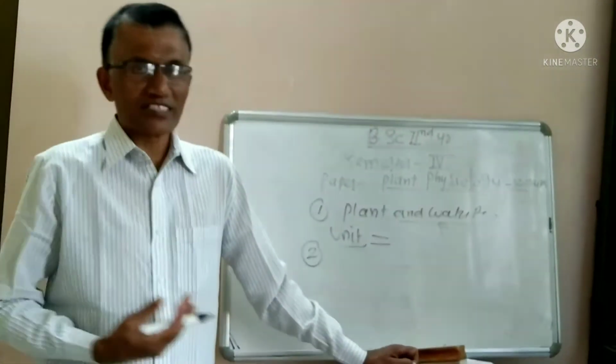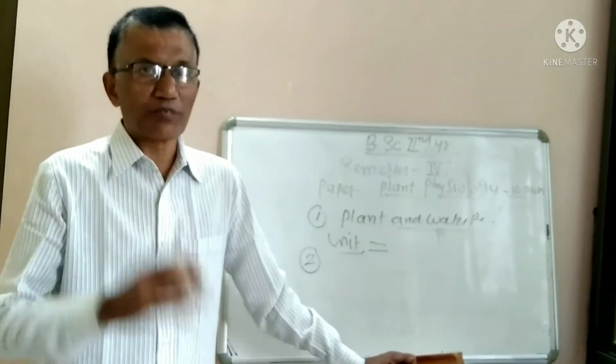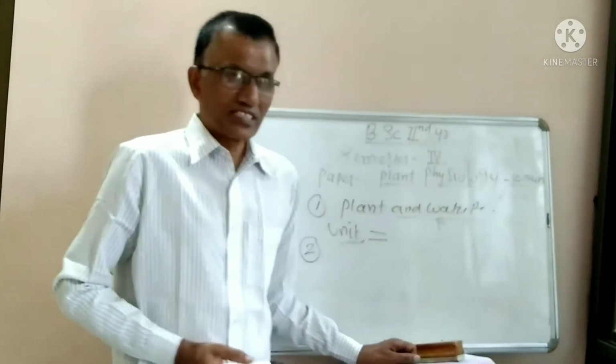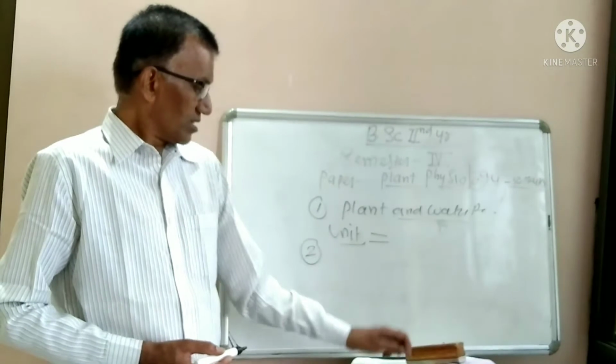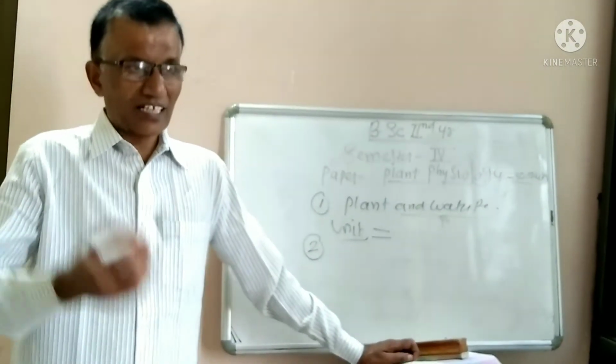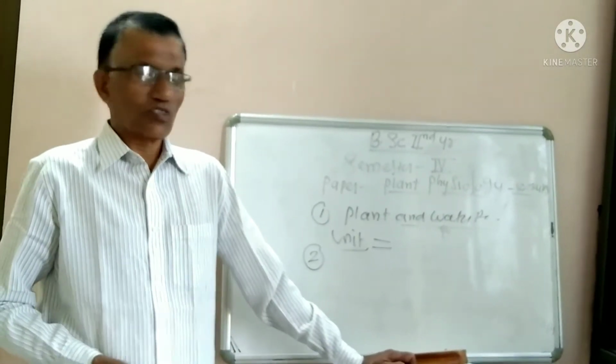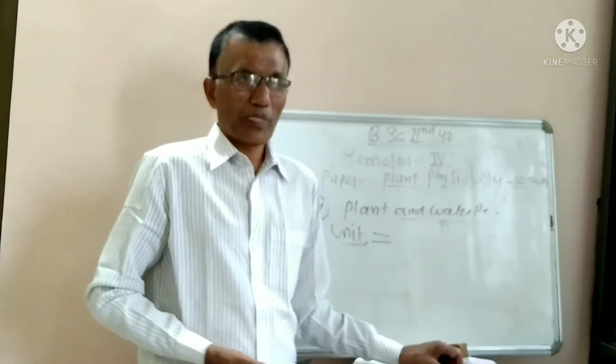How do plants absorb them and what is their role in the growth and development of the plants? This is the second chapter. Then again, water absorption of minerals. All these things come in this chapter.